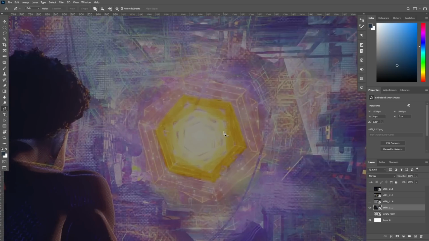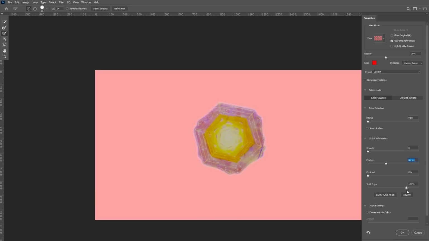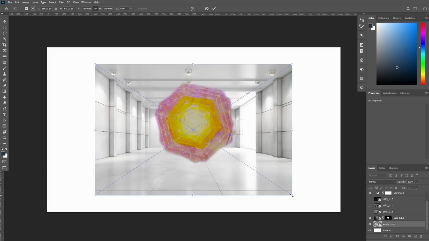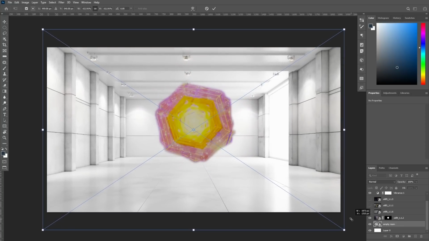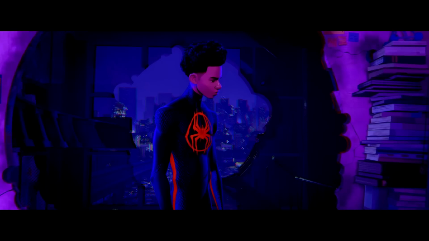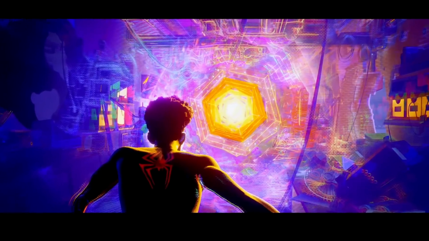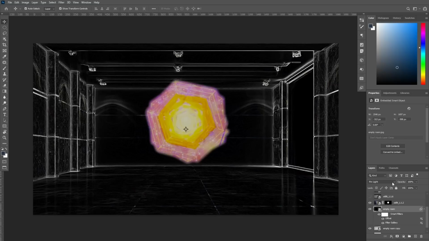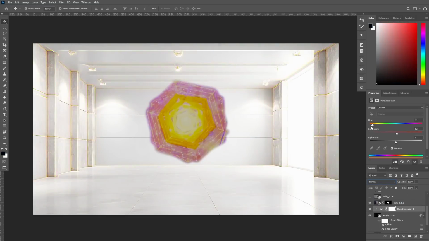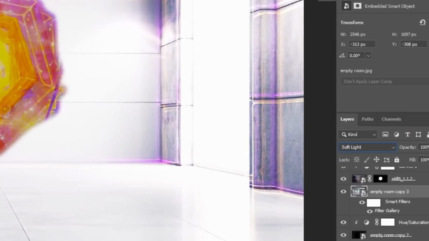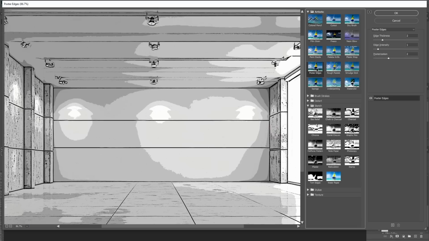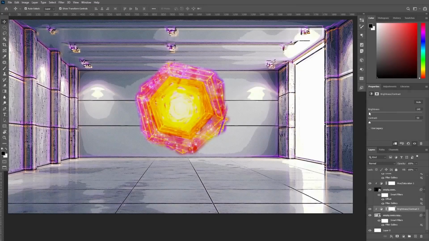First, let's start with the portal that Miles sneaks through in the movie. I'll cut it out, but we're gonna need a room for it to be in. I chose this empty, industrial looking one for a reason that I'll explain later. From watching the movie, I can see that objects near the portal have this cool glowing line effect. There's a filter in Photoshop that'll do just that for me, so I'll make multiple different colors and offset them slightly to create a similar effect. I also gave the background a poster filter to make it look like it's from a cartoon.